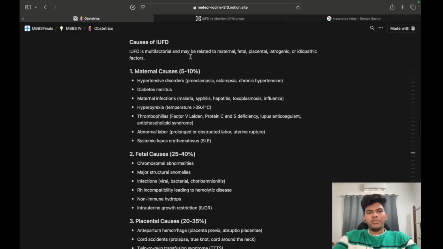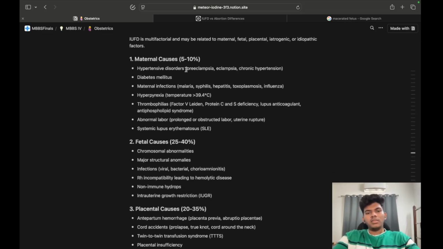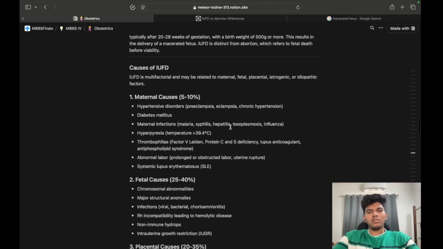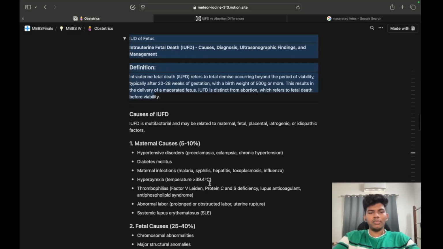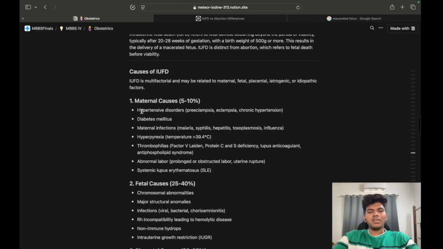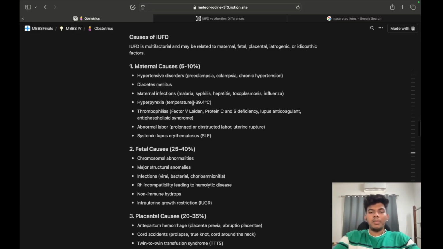Coming to the causes. IUFD is multifactorial and may be related to maternal, fetal, placental, iatrogenic or idiopathic factors. First one, maternal. Hypertensive disorders, so preeclampsia. Diabetes mellitus, maternal infections like malaria, syphilis, hepatitis, toxoplasmosis, influenza, hyperpyrexia.